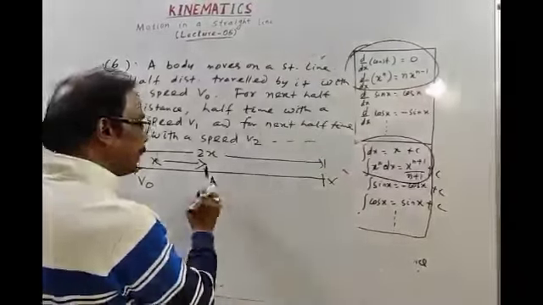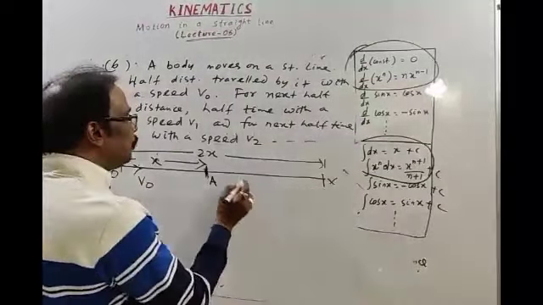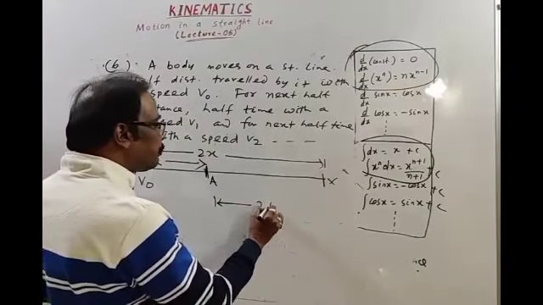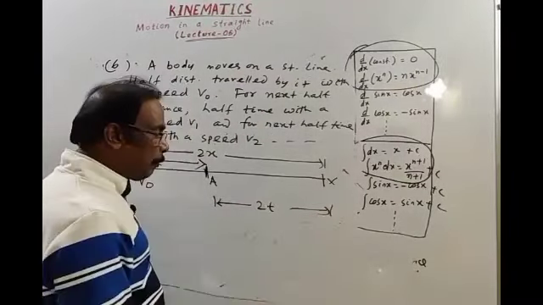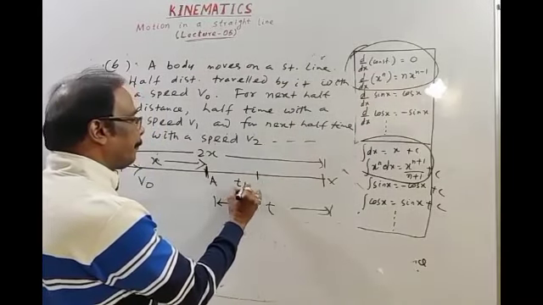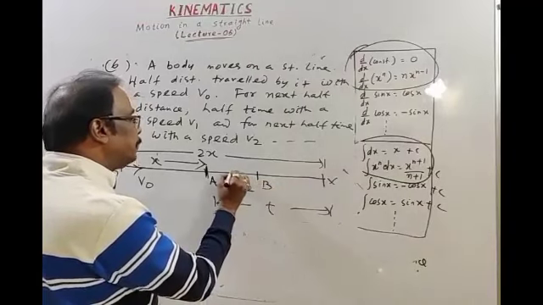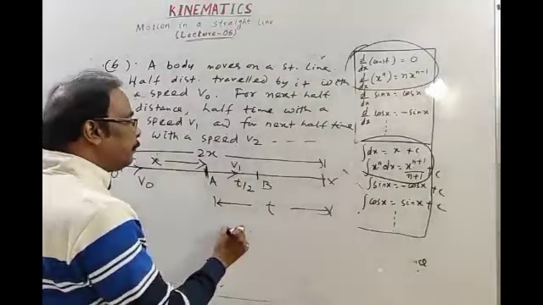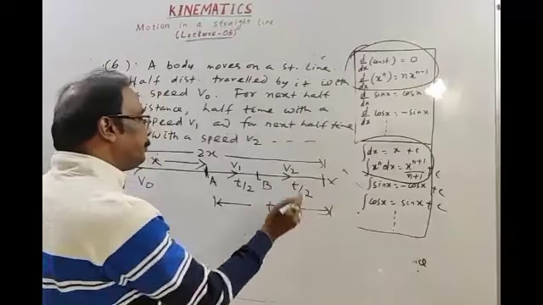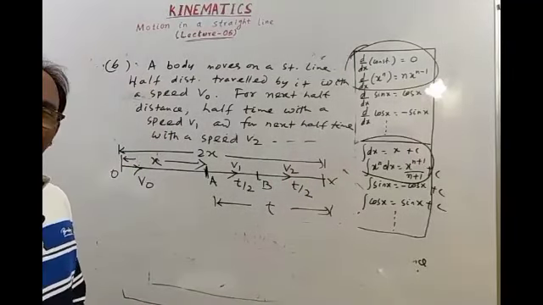For the next half distance, from A to C, total time is t for easy calculation. Let this point be B. It moves with speed v1 for half the time, t by 2, and again for time t by 2 with speed v2. We have to find average speed.